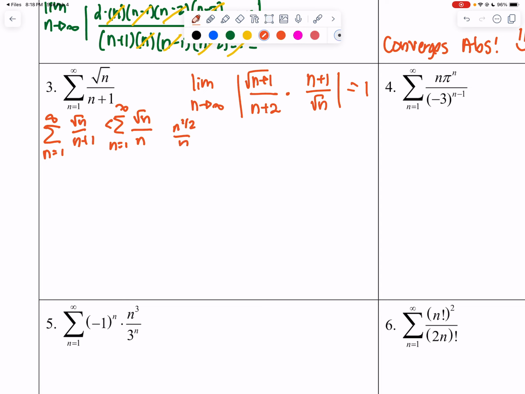I have n, which makes 1 over n squared. We know that this is a p-series test, and this is going to be divergent because the exponent is less than 1. The p-series test.